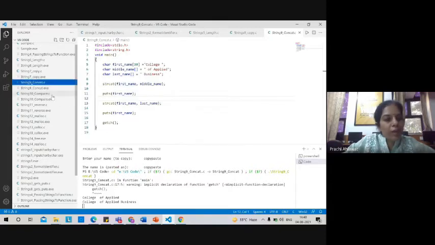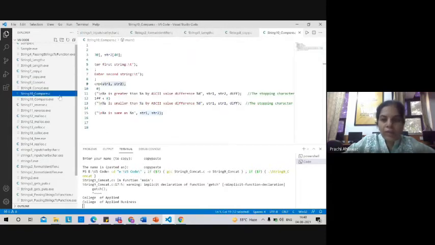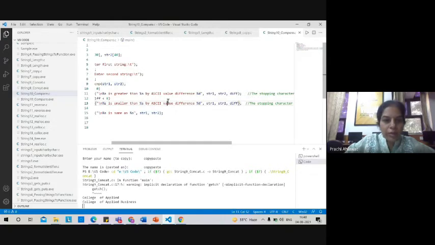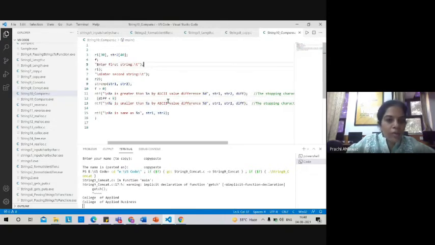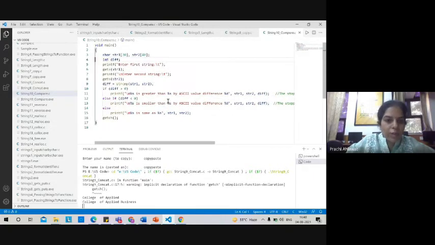Now I am proceeding with another function, that is the compare function. So how are we going to use this compare function? Here we are going to compare two strings to determine whether they are equal or unequal. This is the strcmp predefined function, and we pass two strings to it just to compare.